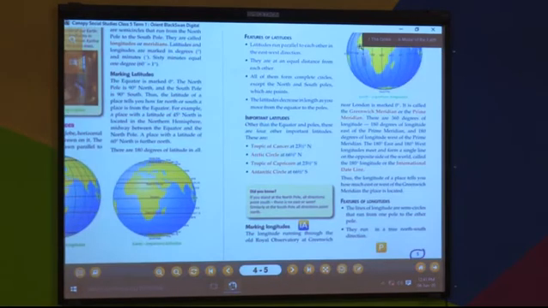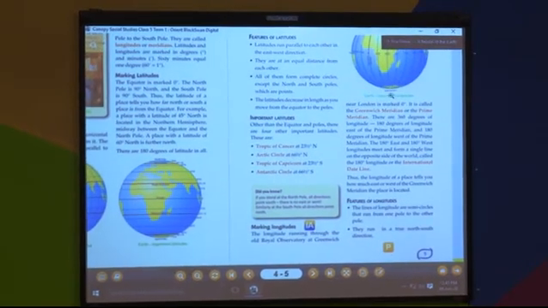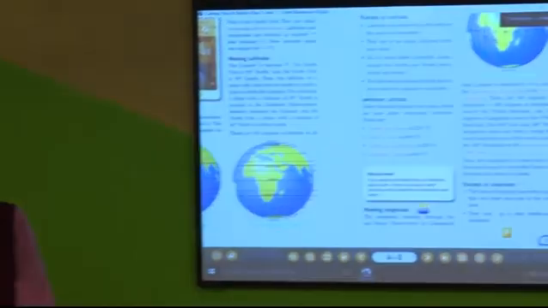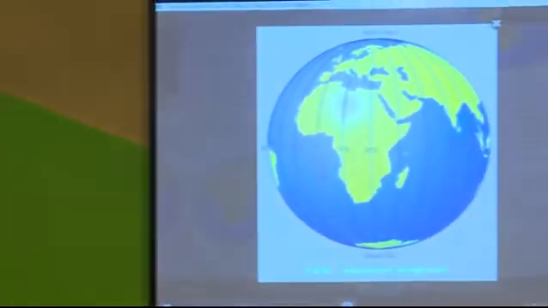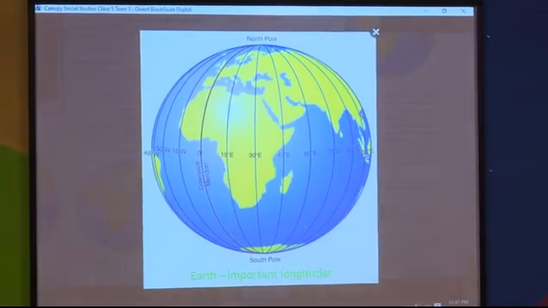We will see how. Now the longitudes, as you can see, 0 degrees, then 15 degrees east. Now these are from east to west. 15 degrees east, 30 degrees east, 45 degrees east, 60, 75, 90, 105.